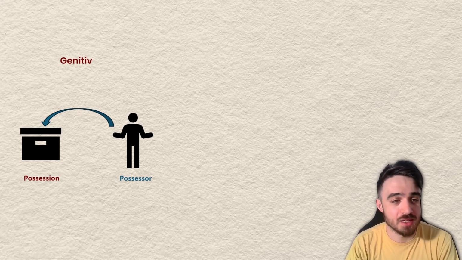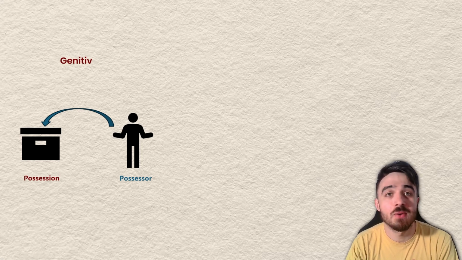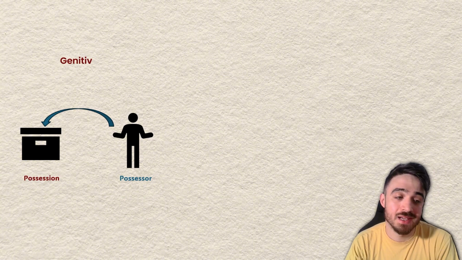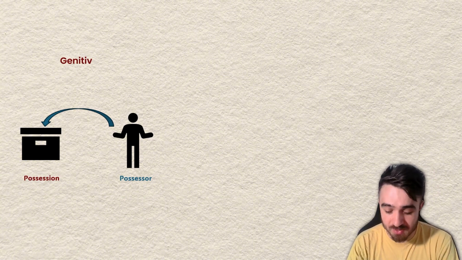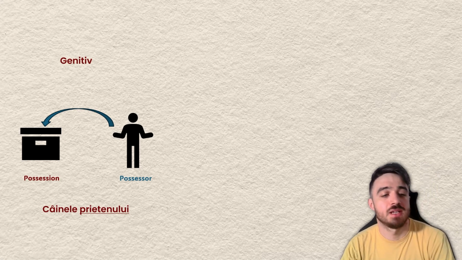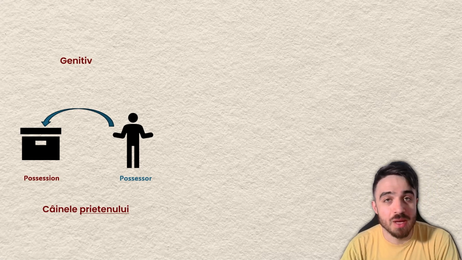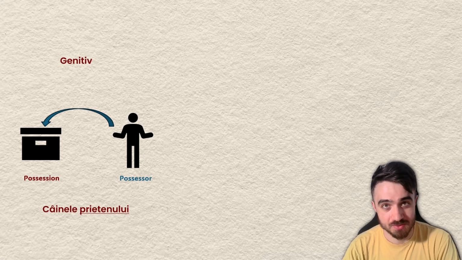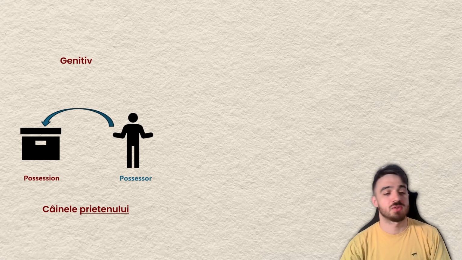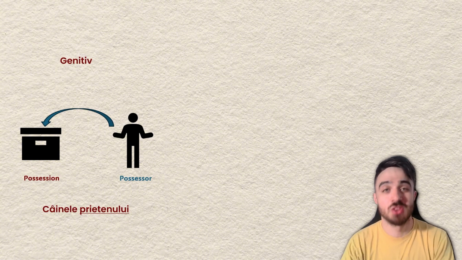Now in Romanian, if you remember the possession word, for example, câinele meu, as we discussed last time, câinele goes in front, the possessor meu, I am the possessor, goes after. Another example is to see, instead of meu, a noun. Câinele prietenului. Right? So, the friend's dog. This is what this translates to.